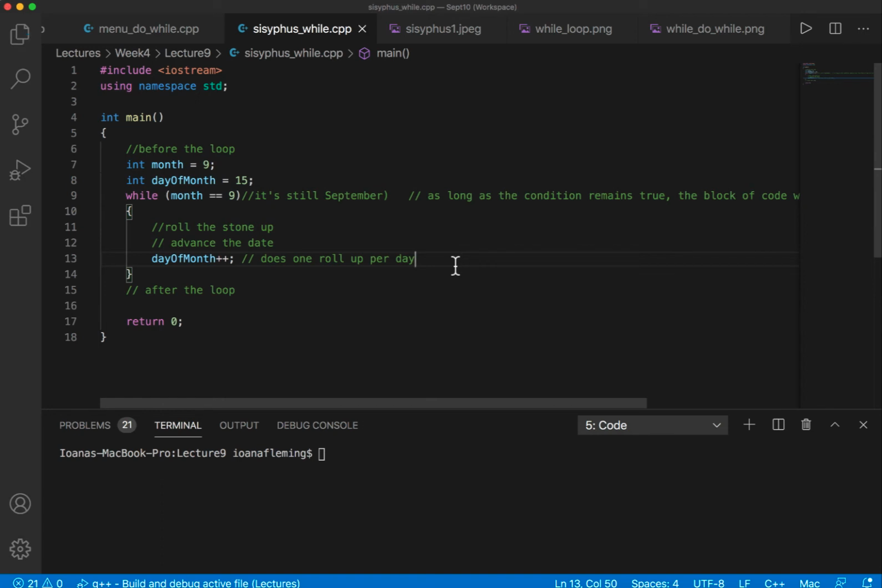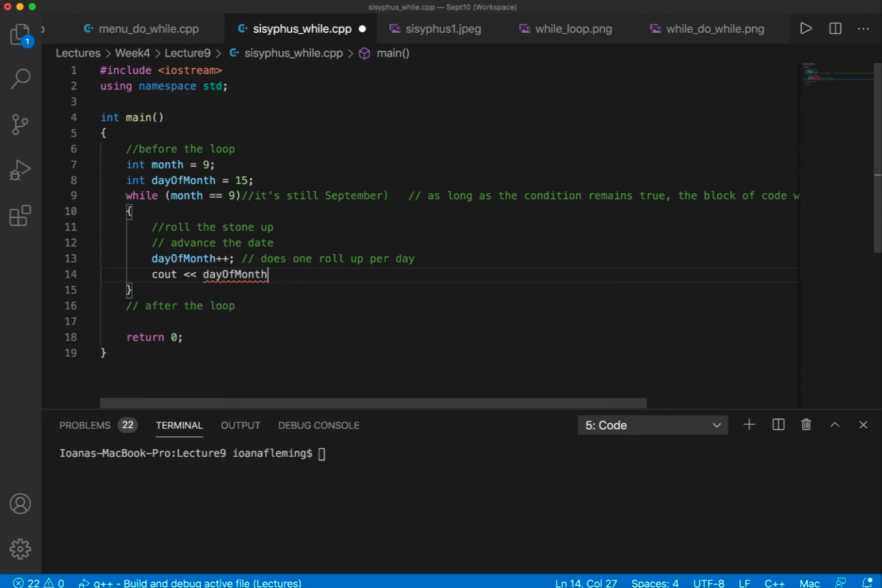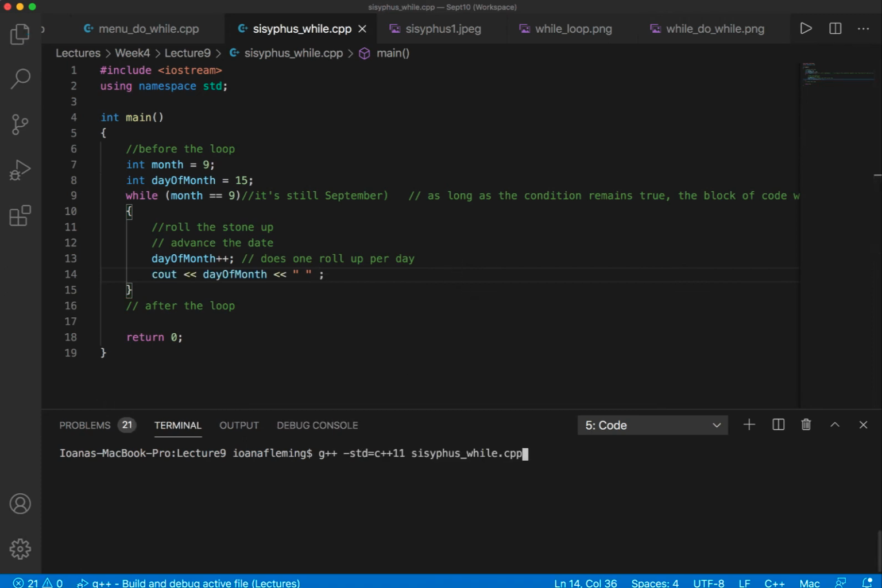We actually could possibly even run it and see how an infinite loop looks. So let's actually print out the day of the month. You know, something like that. Let's print it out, separated by a space. Something like this. Let's save it. Let's compile it. And let's run it. See what happens.